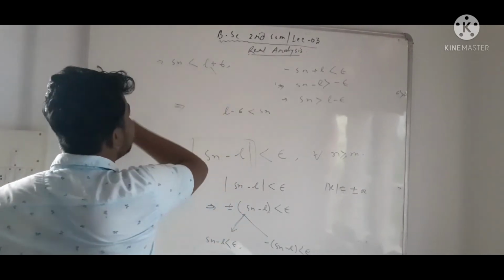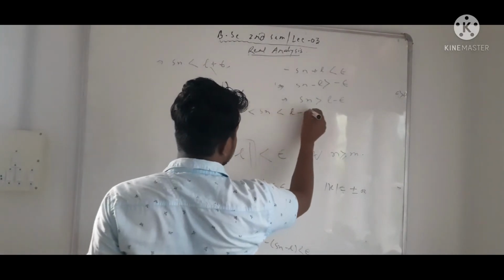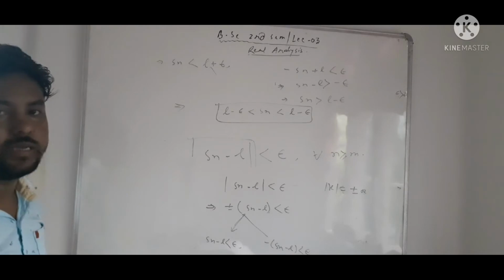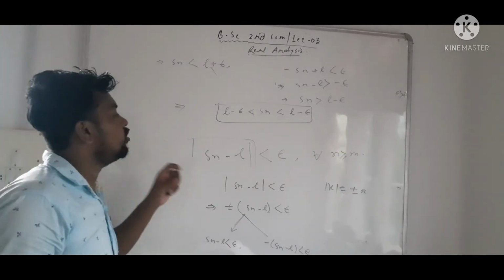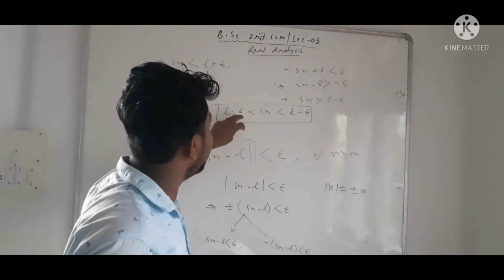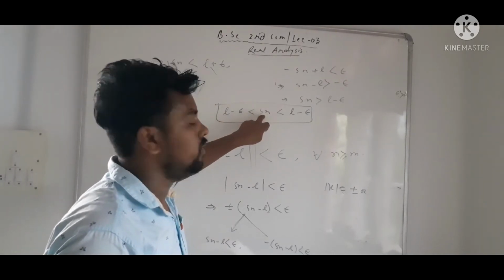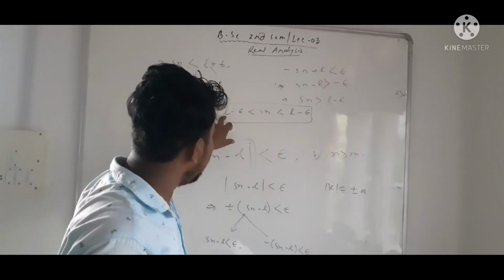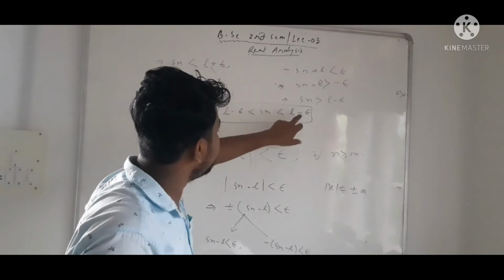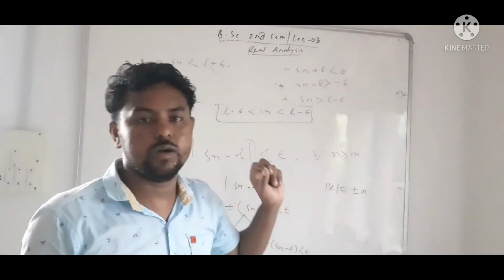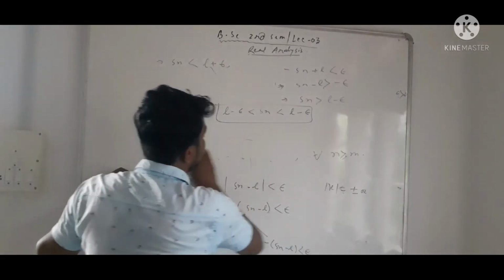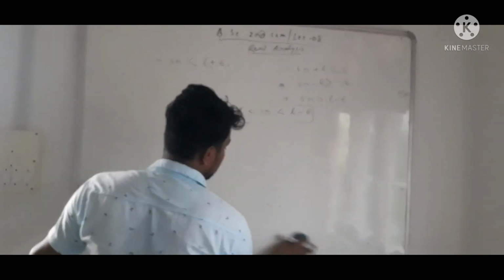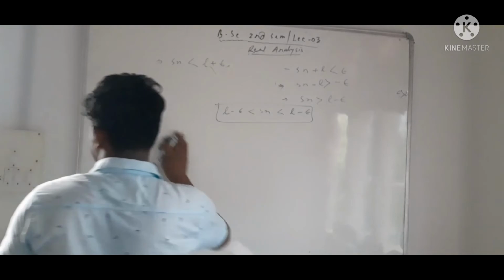And this Sn is less than 1 plus epsilon. Then what will we get? So this is the condition of the limit of a sequence. For a sequence Sn, when we have to find its limit, we have to satisfy this condition. L can be the limit of Sn only when these two conditions are simultaneously satisfied. So we have to fulfill this condition by an example, then we will get the limit of any sequence.